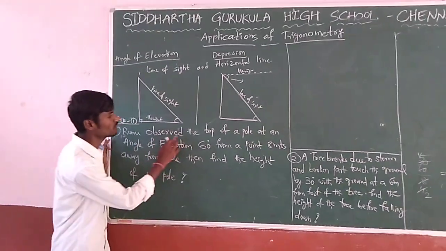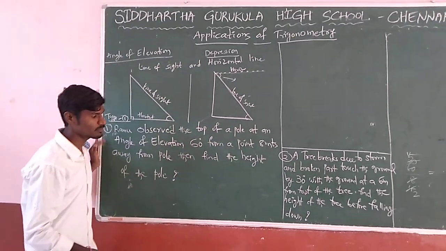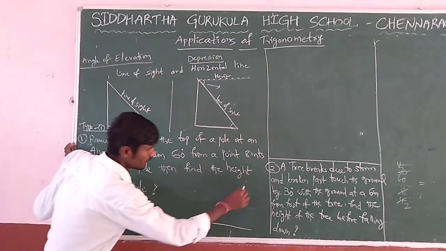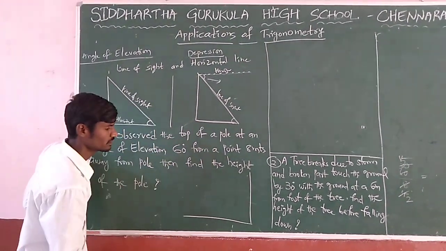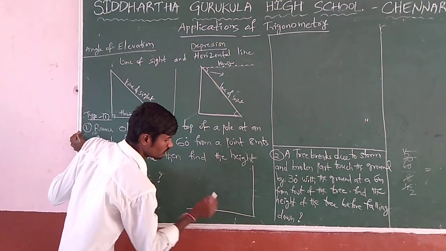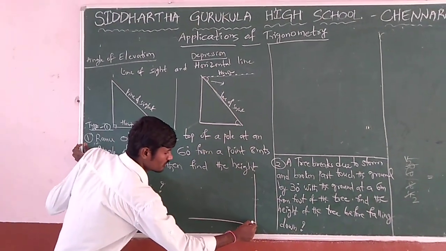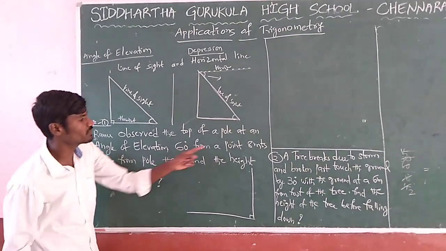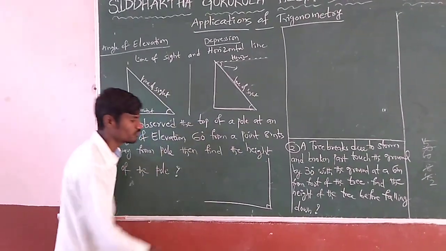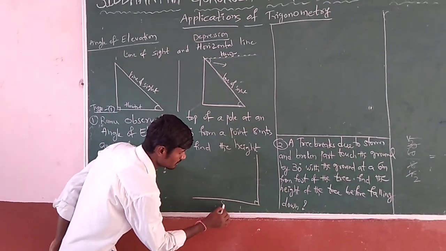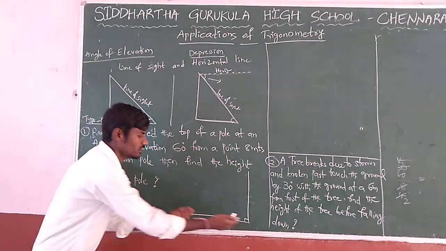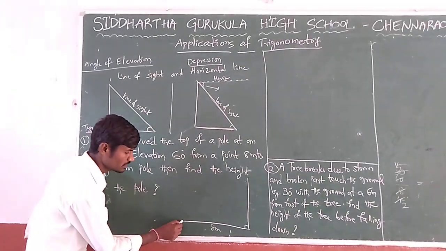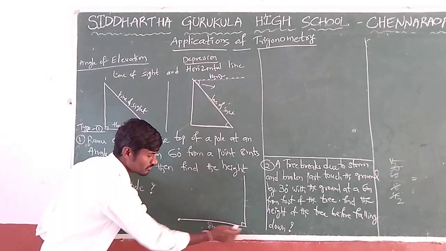So let us see, Ramu observed the top of a pole. We know that a pole stands on the ground. Let us take it, this is the ground and this is the pole. Clearly we know that it is a right angle. Now see, from 8 meters away from the pole's foot, we may take either left or right, but conveniently I am taking the left side. It is the point 8 meters away from the pole.